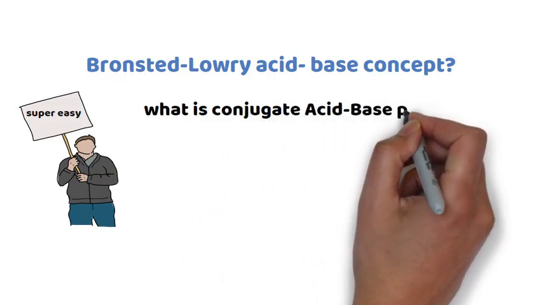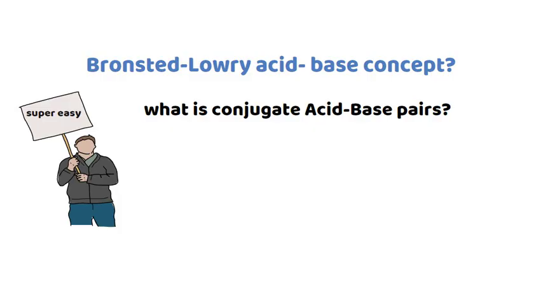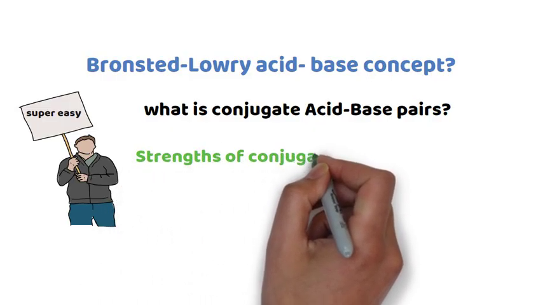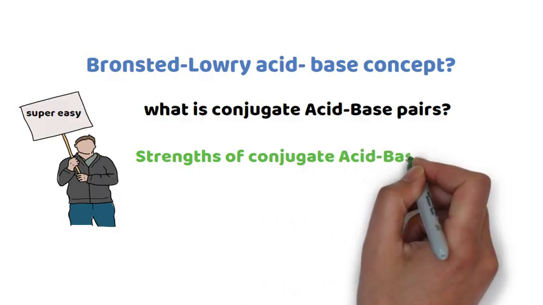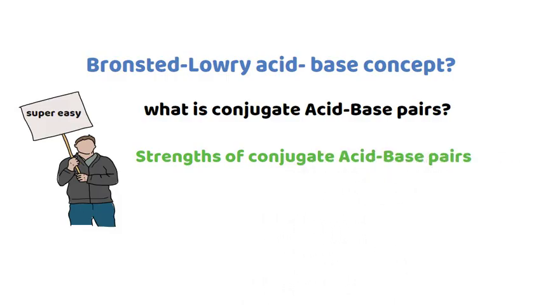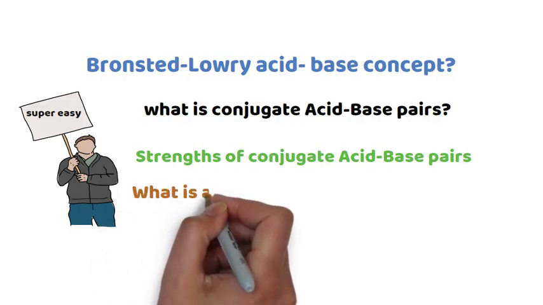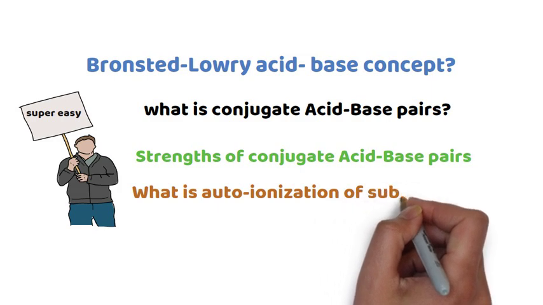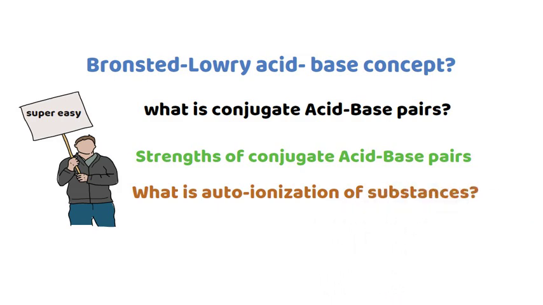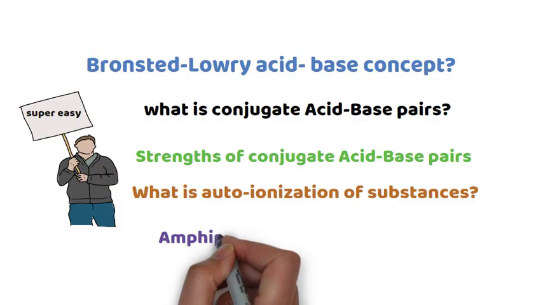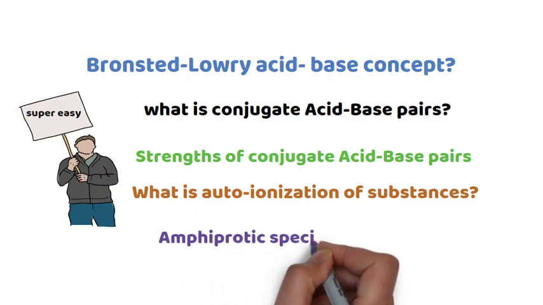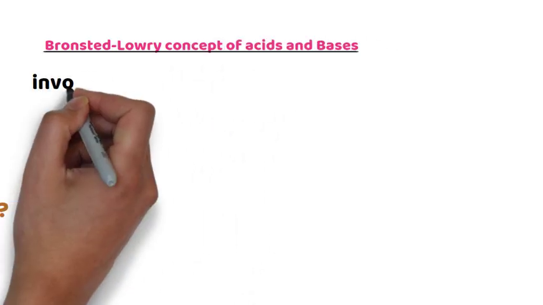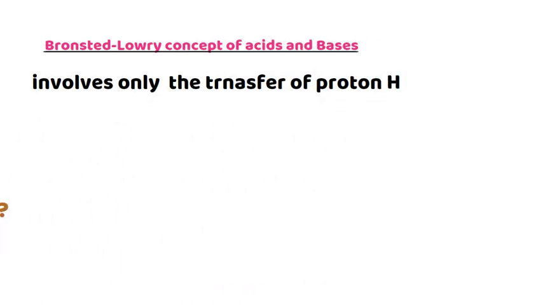Bronsted acid-base concept. What is a conjugate acid-base pair? Strengths of conjugate acid-base pairs. What is auto-ionization of a substance, or self-ionization of a substance? Amphiprotic species. Let us start with the Bronsted-Lowry concept of acids and bases.